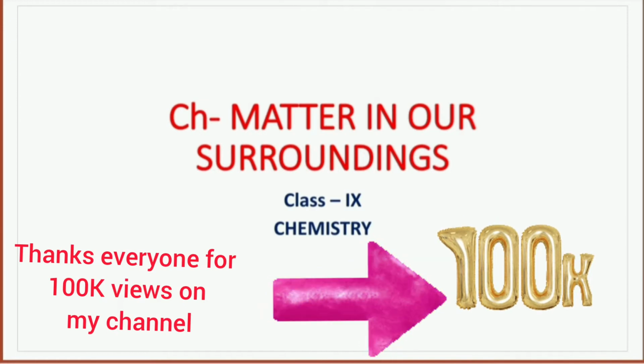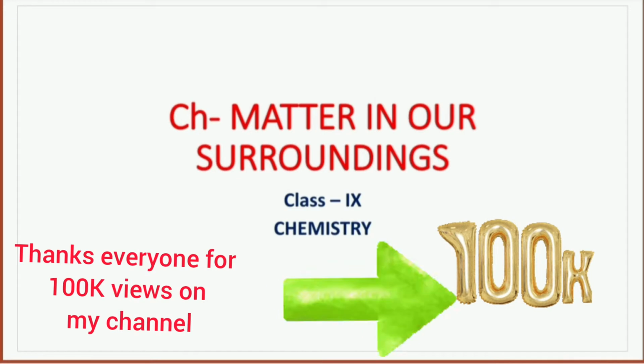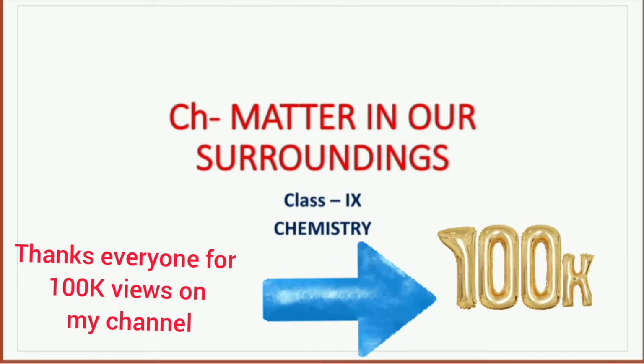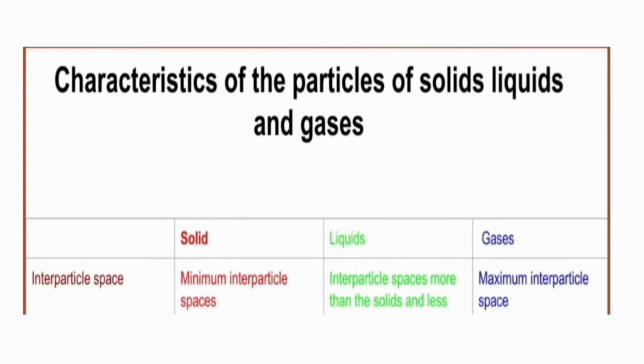This video is a part 2 video from the chapter Matter in Our Surroundings, class 9. In this video, we will be talking about the characteristics as well as the properties of the three states of matter: solid, liquid and gases. First, we will talk about the characteristics of the solid, liquid and gases. The first characteristic we will talk about is the interparticle space.